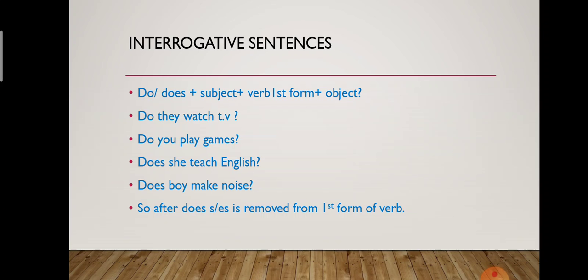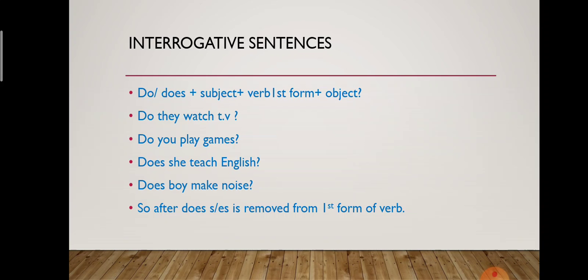Here is the structure of interrogative sentence. So what are interrogative sentences? In which there is a question. Interrogative sentences always start with the helping verb. So what are the helping verbs of present indefinite? Do and does. There are two helping verbs, do and does. So you have to choose accordingly. For singulars, does, and for plurals and I and you use do. So in interrogative sentences, first comes do or does, then subject, then first form of verb, and in last comes object, and question mark is compulsory for that.